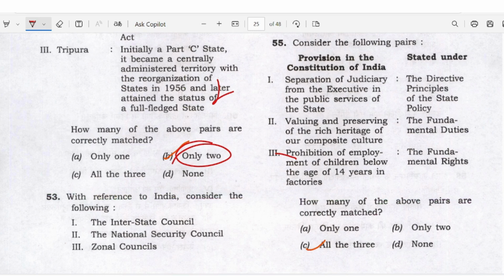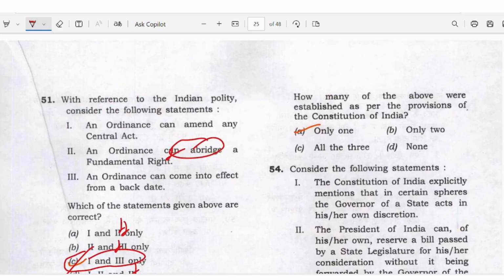Consider with reference to India, consider the following: Interstate Council, National Security Council, Zonal Council. So how many of the above are established as per the provisions of the Constitution of India? Only one here, Interstate Council, right?